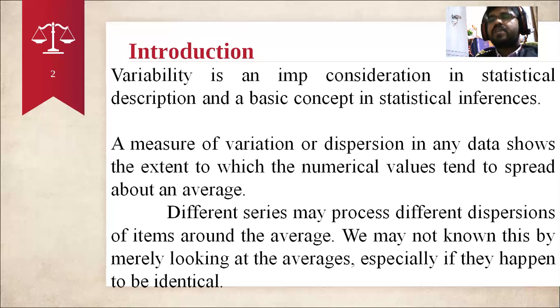For example, when you take two data series, one series may have one dispersion and the other series a different dispersion, one being very close to the average, very close to the mean value. That should be good. In statistical practice we come to know this, and we may not know it by simply looking at the averages.